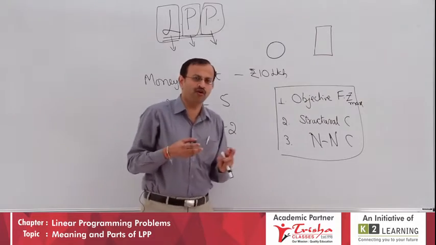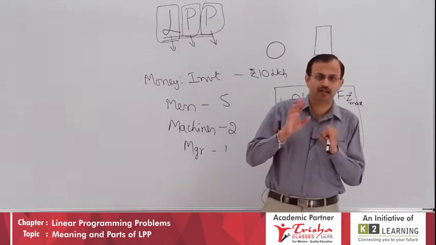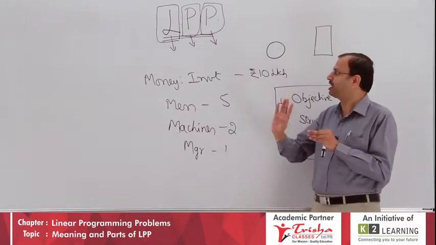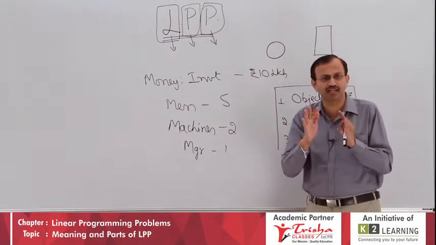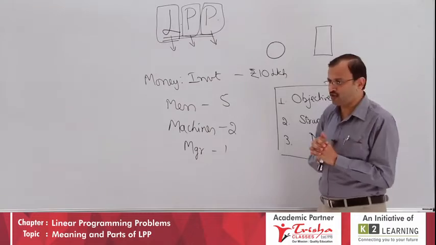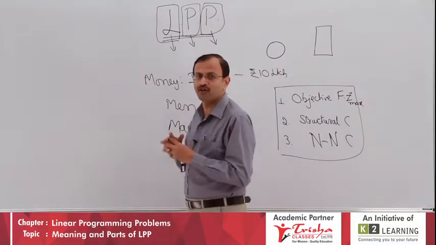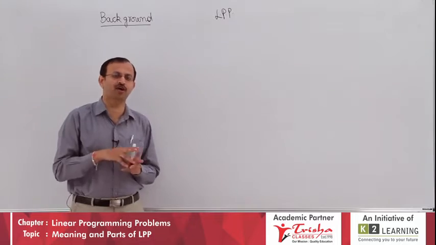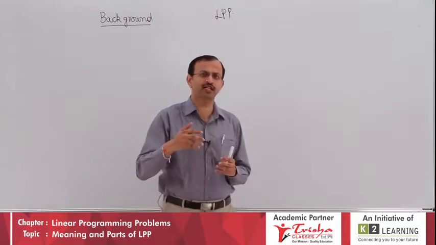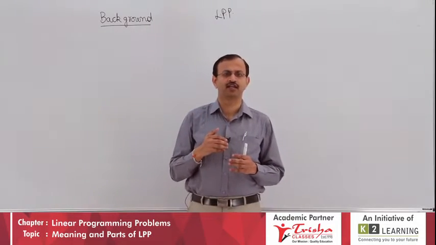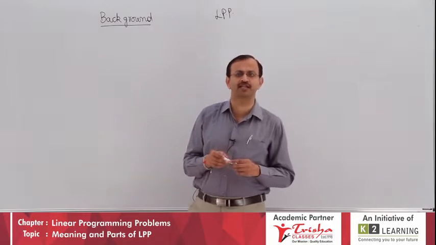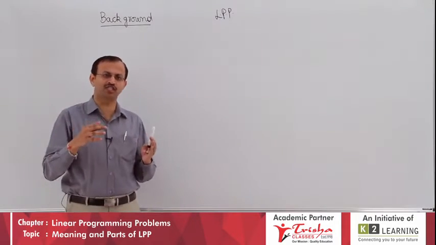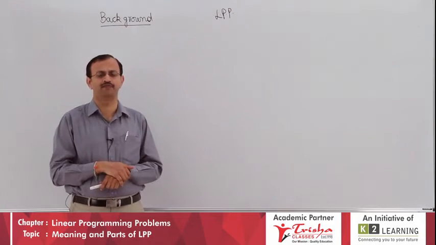Students, now we will know this. You understood the backdrop, the three parts of an LPP, and the definition or meaning of LPP. Now we will know how this chapter came about, the historical background of this chapter. Students, it is an interesting story how LPP came, especially during World War II. Many economists and mathematicians felt: is there any possibility that the resources can be utilized optimally?